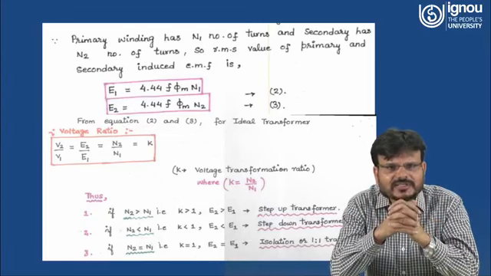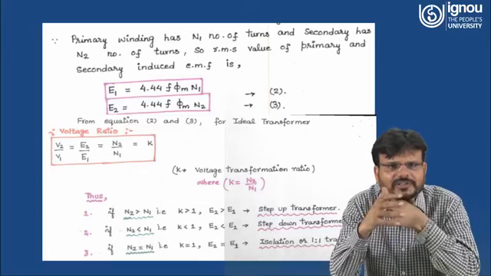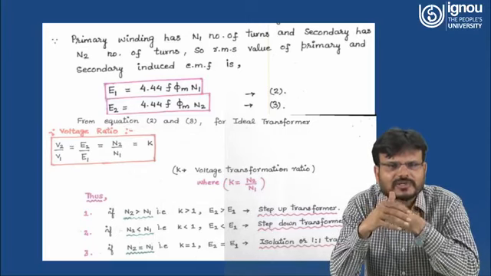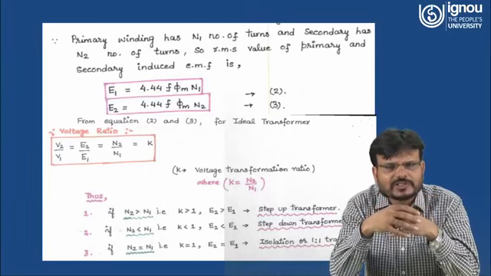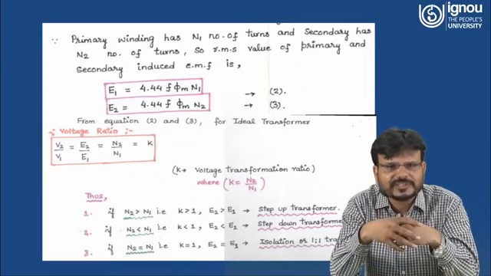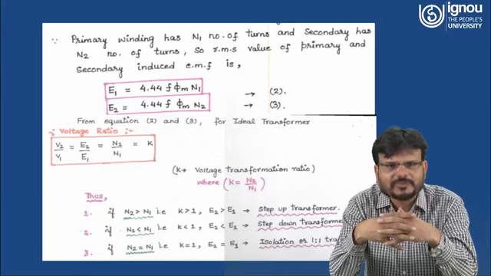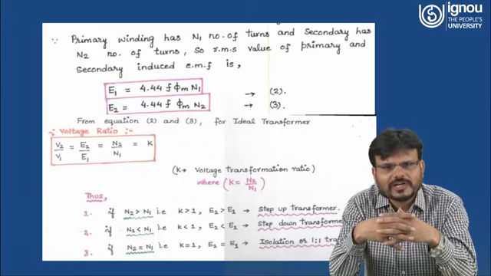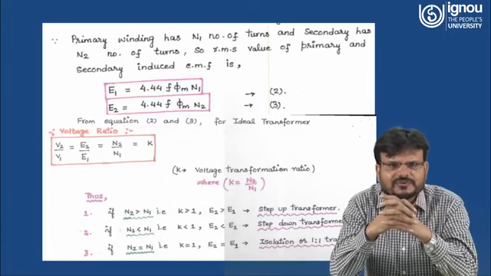So in case of an ideal transformer, you can write E1 upon E2 is equal to N1 upon N2, or E2 upon E1 is equal to N2 upon N1, and E2 is directly proportional to the applied voltage V2. So you can write V2 upon V1 is equal to E2 upon E1 equal to N2 upon N1, and it can be written as a constant K. So K is N2 upon N1.